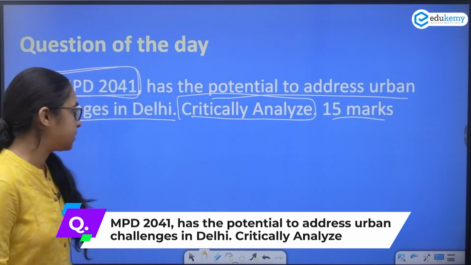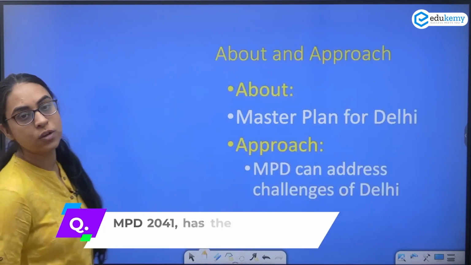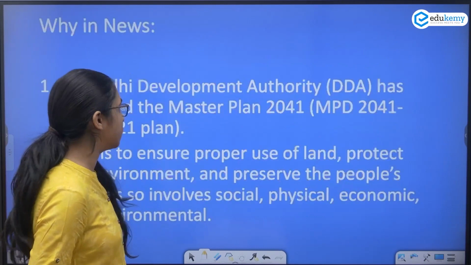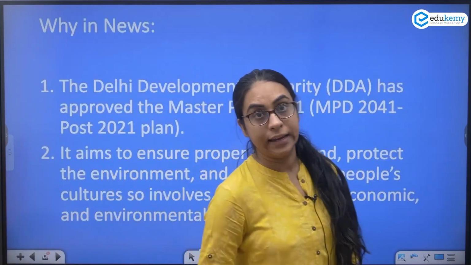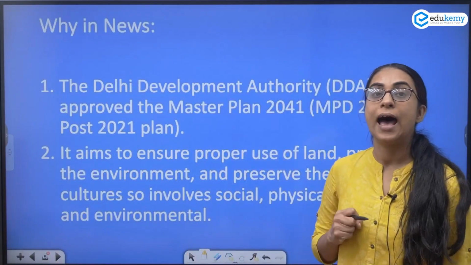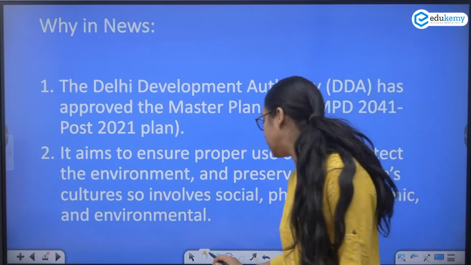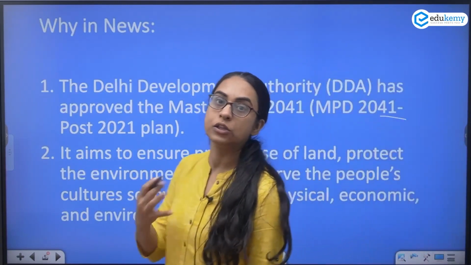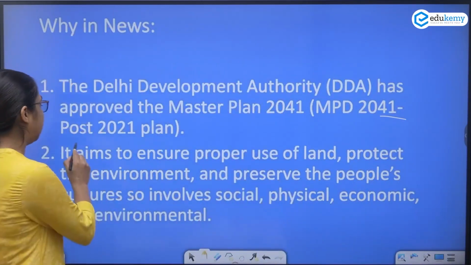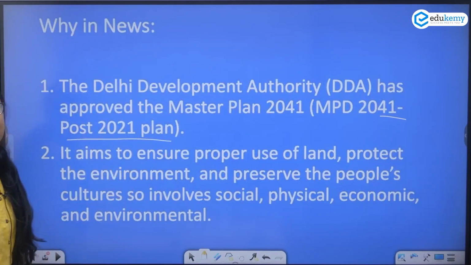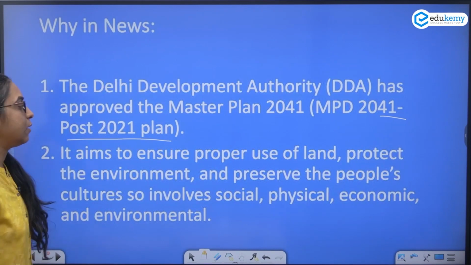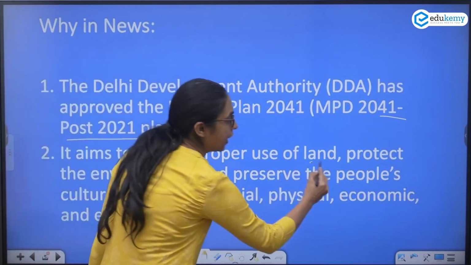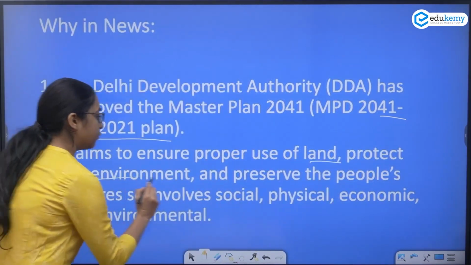So why was this in the news? This was in the news because the DDA, the Delhi Development Authority, has approved the master plan 2041. That is post 2021, this would be the plan that would be applicable. And what does the plan aim at? The plan aims to ensure the proper use of land. You have to protect the environment.